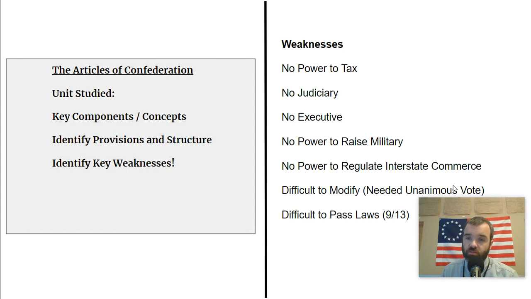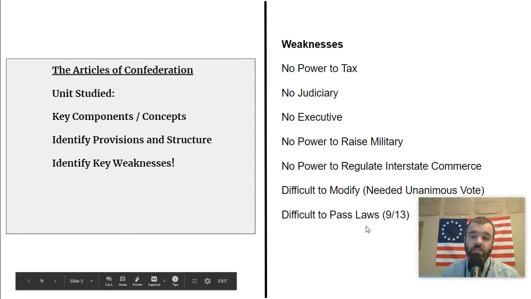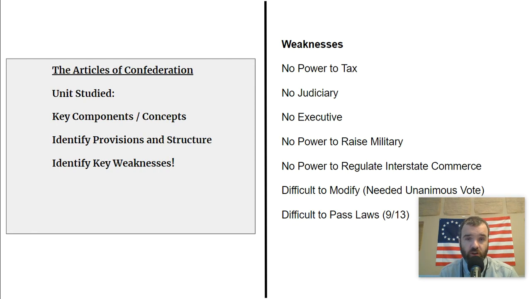It is extremely difficult to modify. They need a unanimous vote to modify, which is virtually impossible. And it's also extremely difficult to pass any piece of legislation. 9 out of 13 are required to do that. So the Articles of Confederation, we talked about in the other videos, and you have resources related to it in our course of study.